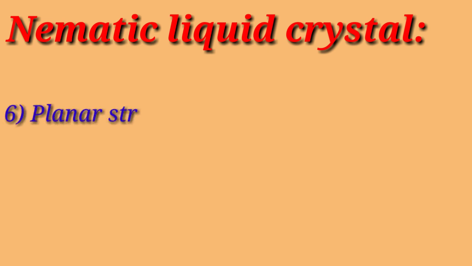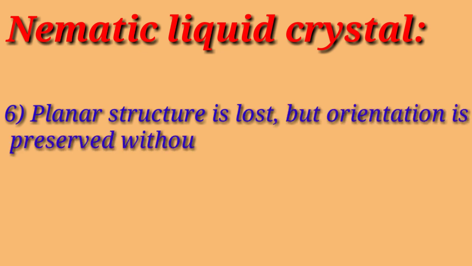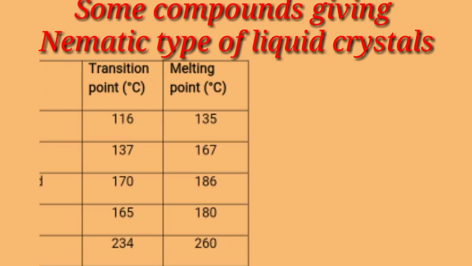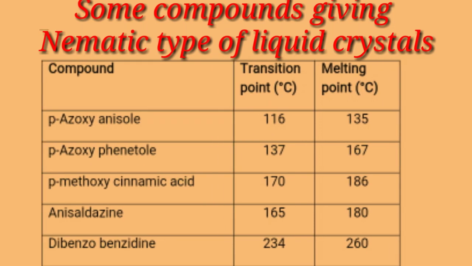In nematic liquid crystal, planar structure is lost, but orientation is preserved without periodicity. Here are a few examples of nematic liquid crystal.